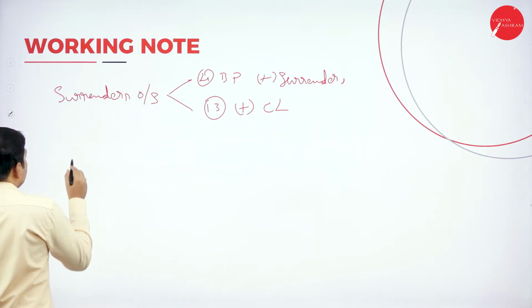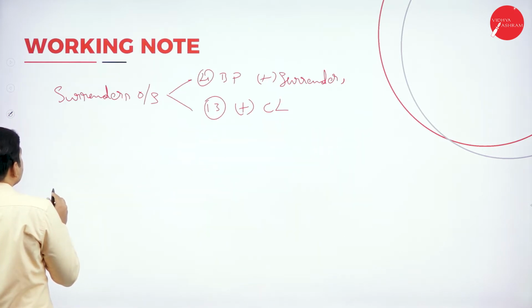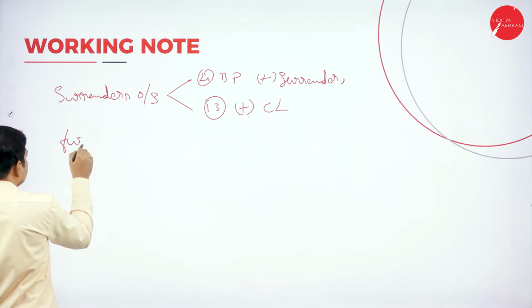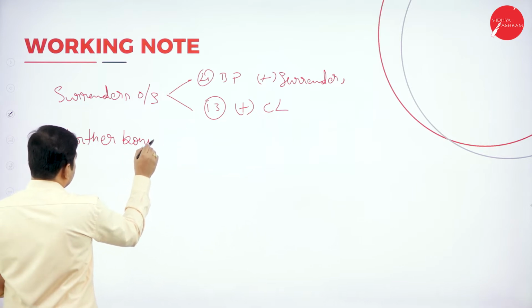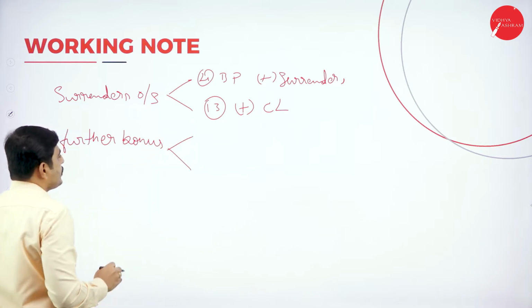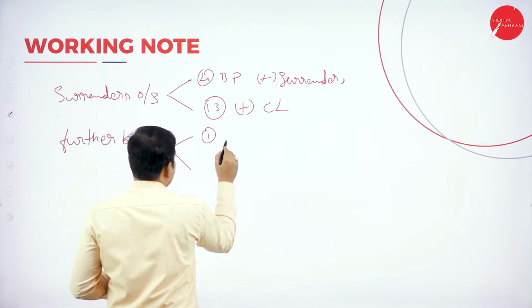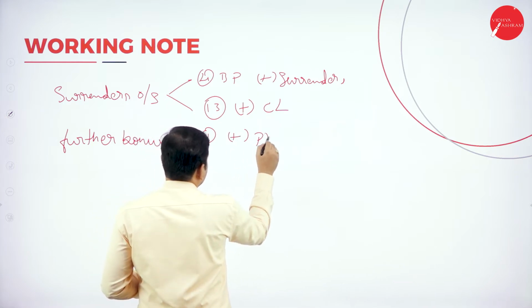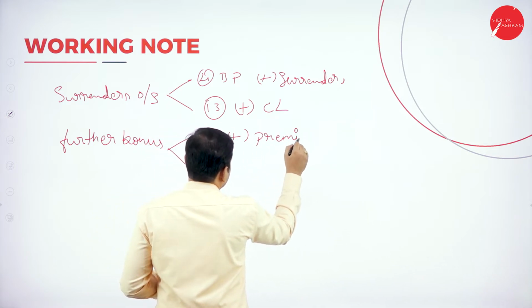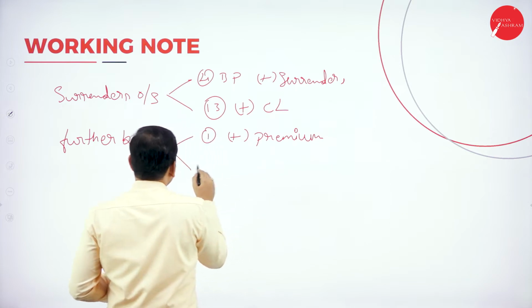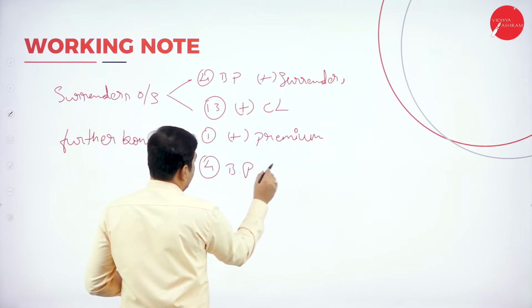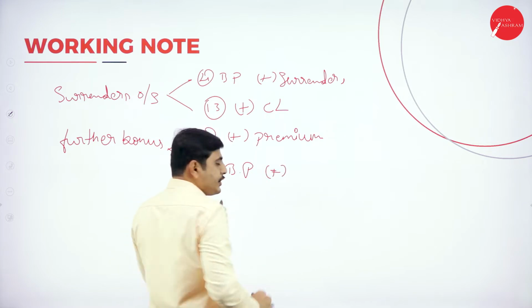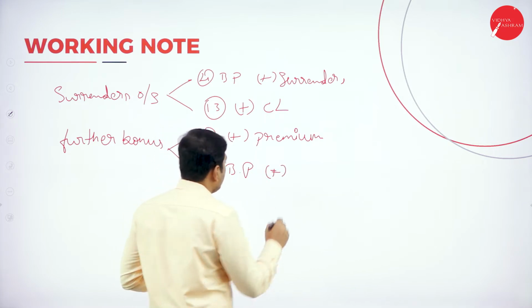So where we have to show further bonus in schedule number 1, add to premium. Again, schedule number 4, benefits paid, add to bonus.